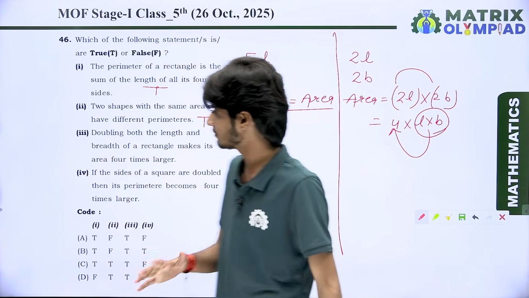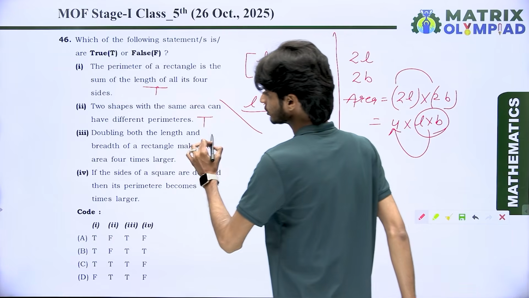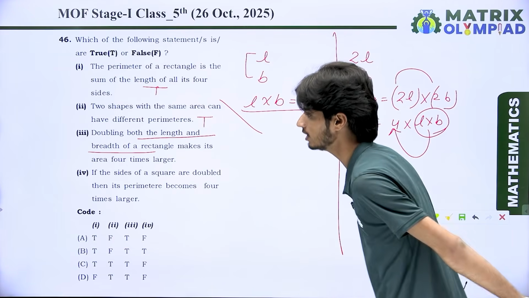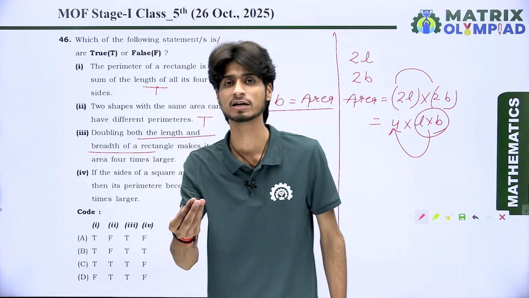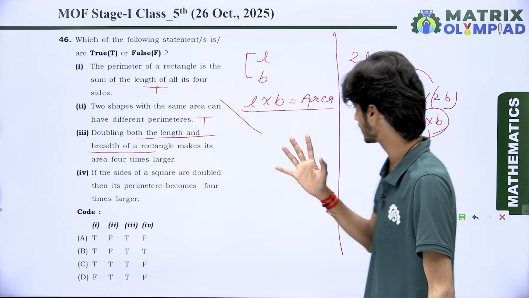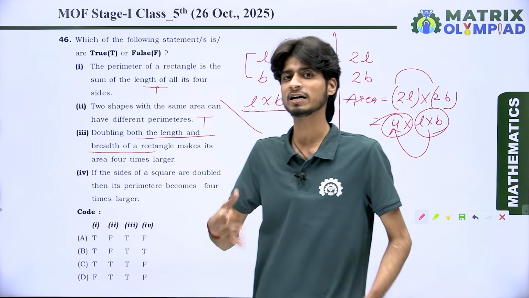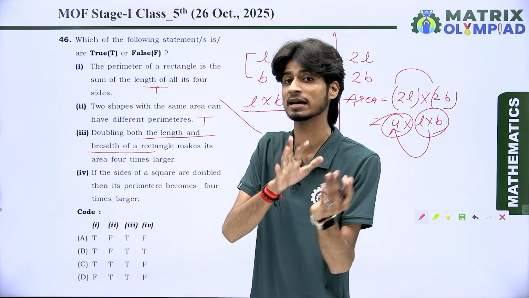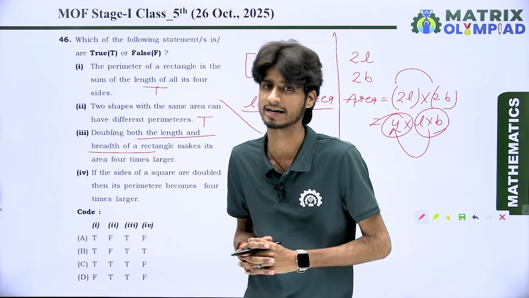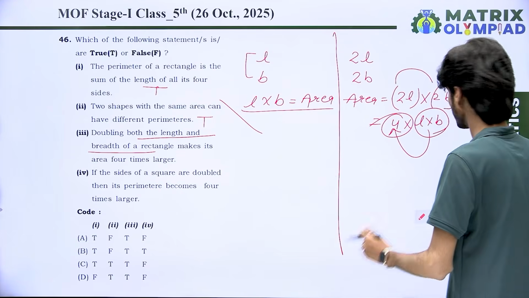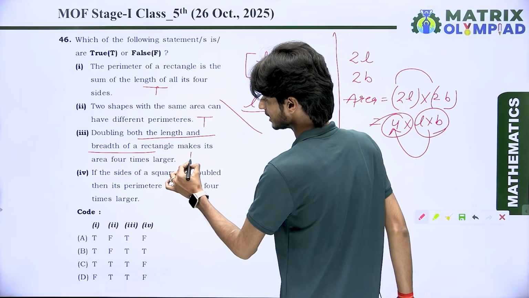Yes or no? It means doubling both the length and breadth of a rectangle makes its area 4 times larger. Yes, it is correct. You can see here the area becomes 4 times larger compared to the previous area of the rectangle. Let's come to the next point. It means it is true.